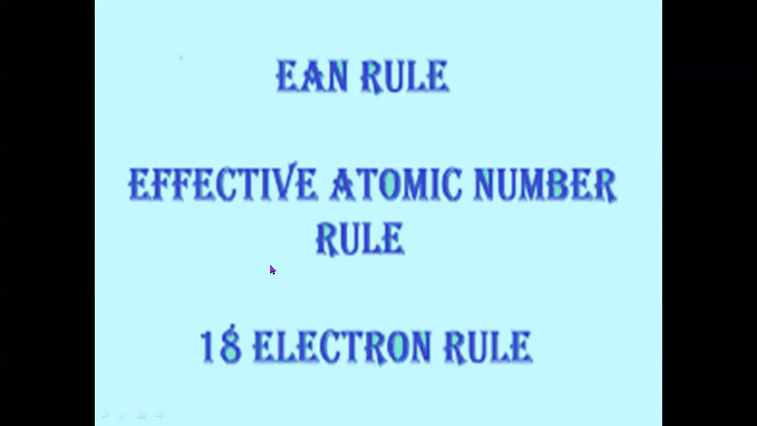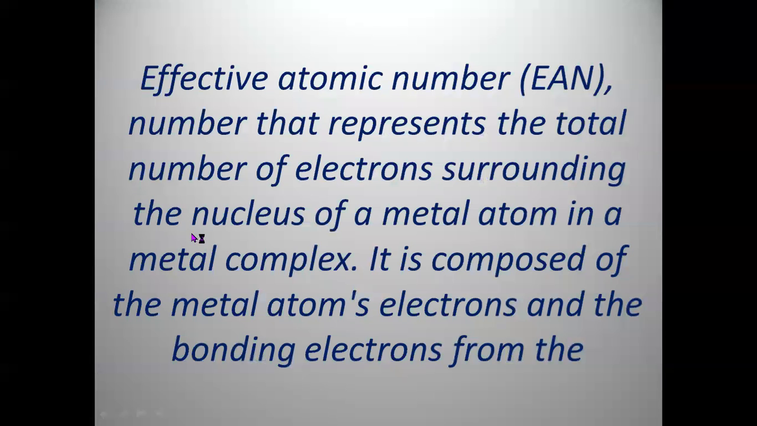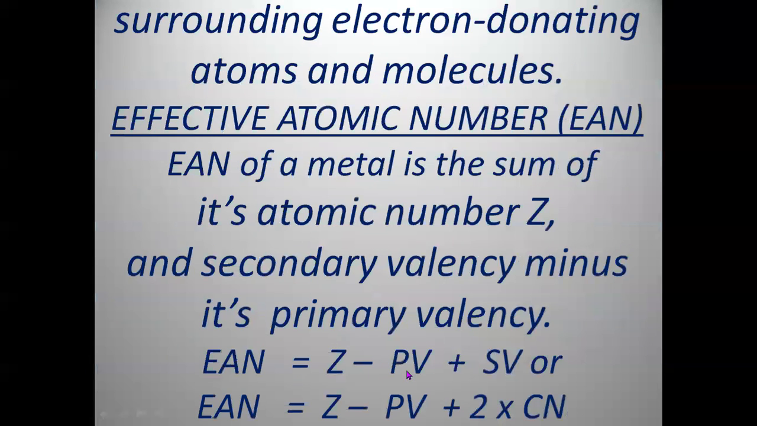Then what is the effective atomic number? The effective atomic number of a central metal atom is nothing but the number that represents the total number of electrons surrounding the nucleus of a metal atom in a metal complex. It is composed of the metal atom's electrons and the bonding electrons from the surrounding electron donating atoms and molecules.